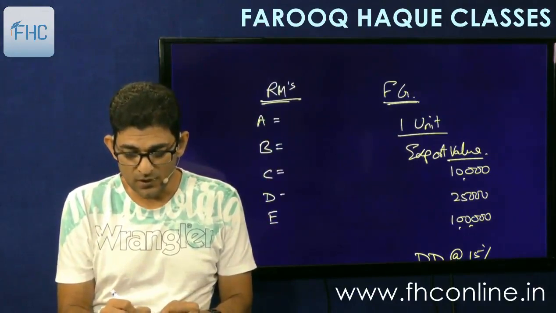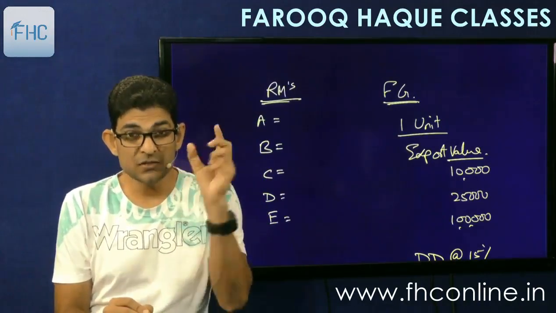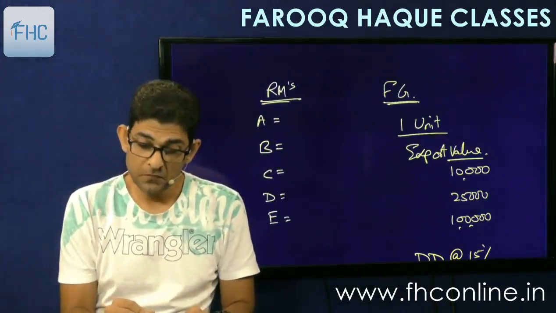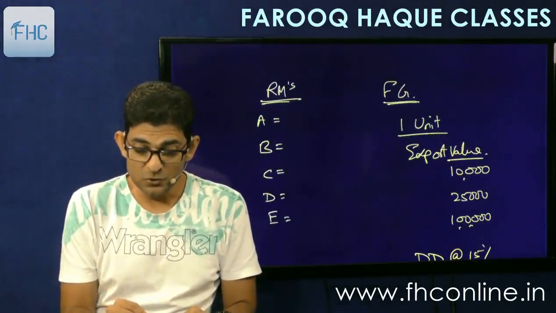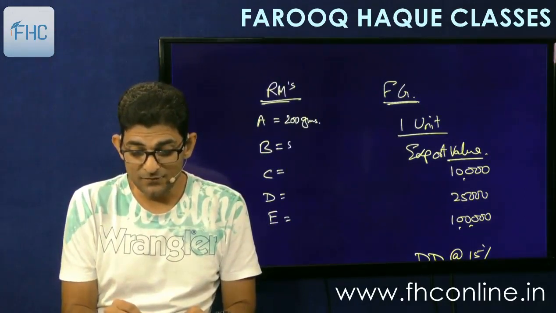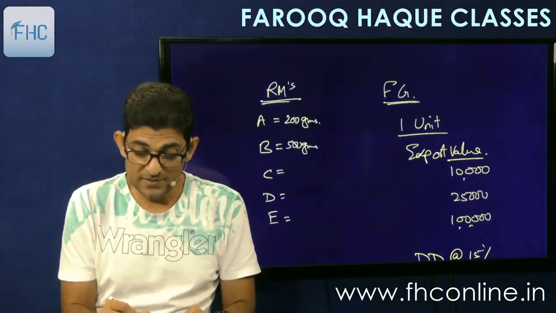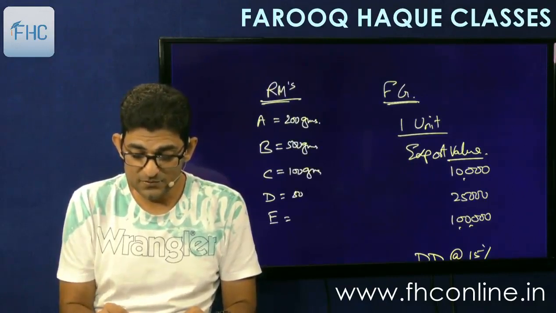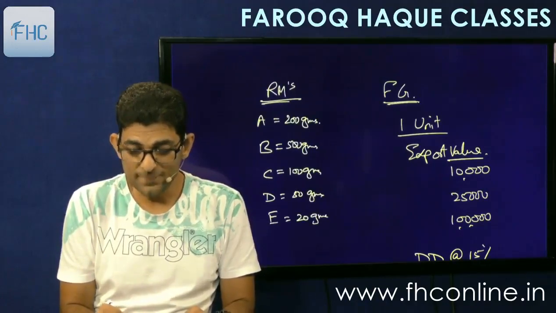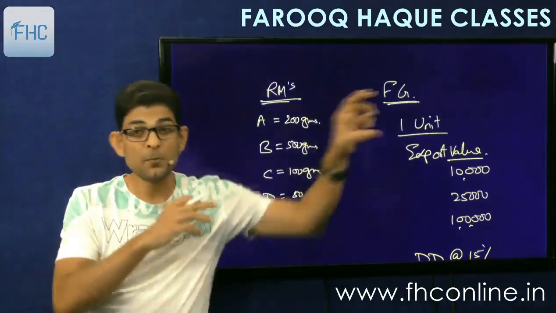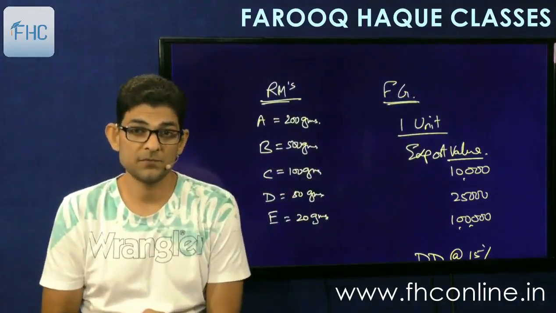Then we'll find out how much quantity is consumed to manufacture 1 unit of finished goods. So A is consumed at 200 grams, B is say 500 grams, C 100 grams, D 50 grams, and E 20 grams. So this is the quantity of raw materials consumed to manufacture 1 unit of finished goods.